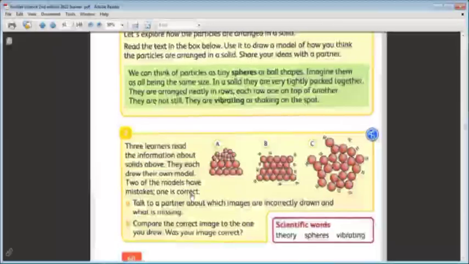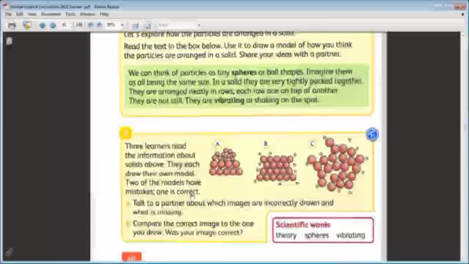C is not correct. Why? Because it's big. The particles are small. Small? You are saying small?